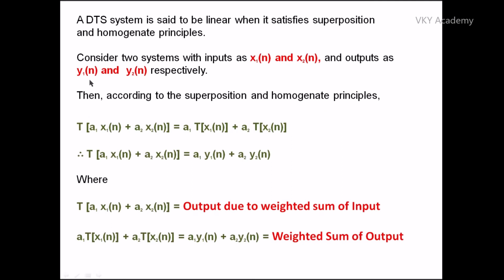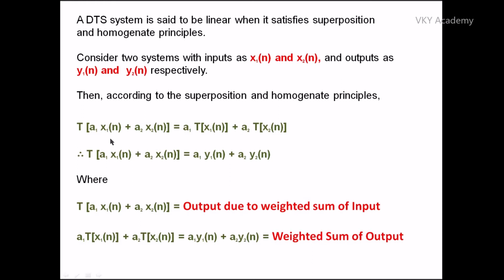So basically, a discrete time system is said to be linear when it satisfies superposition and homogeneity principles. Now let's see what exactly are superposition and homogeneity principles. Before that, consider two systems with input signals as x1(n) and x2(n) and the outputs as y1(n) and y2(n) respectively. Now according to the superposition and homogeneity principles, T of a1 x1(n) plus a2 x2(n) must be equal to a1 T of x1(n) plus a2 T of x2(n).